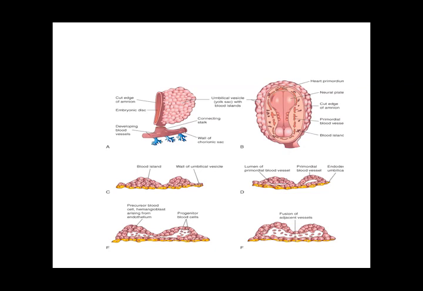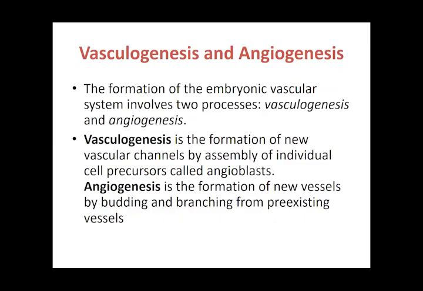So vasculogenesis is the formation of the vascular system, by assembly of individual cell precursors called angioblasts. Okay, that is vasculogenesis. Angiogenesis is when, once vessels are formed, they branch and bud out. That is, the vessels have already formed, but they are going to branch further and proceed in the process.